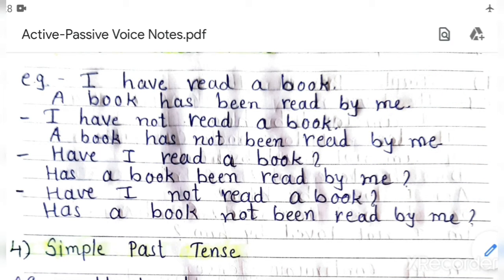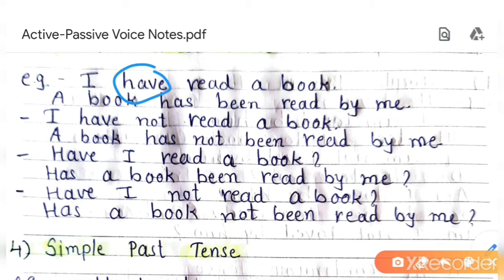I have read a book. So SVO. S is I, have read is V, and a book is O, object. So bring the object in the beginning. So a book. See here, with I we use have, but with a book it will be changed to has. We cannot write have here. It is singular, so has will be used.